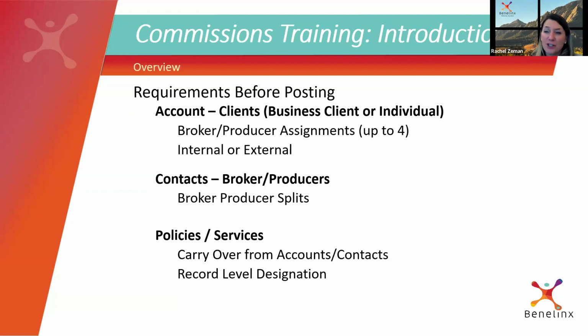So there's some efficiencies there if your compensation for your producers is simple. If it's not simple, then we have to go into each policy and designate what that comp is for those producers, right? So again, if I'm getting paid 25% for everything I touch, everything I'm involved in, then when I set the account and contact level detail, when I create a new policy, it's pulling that information in for me.